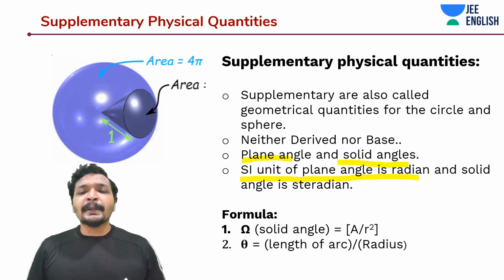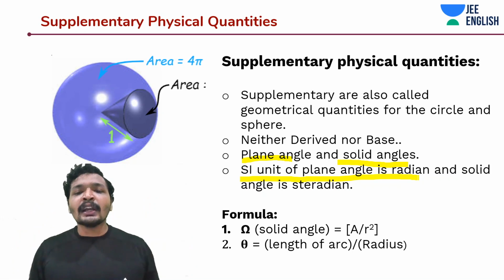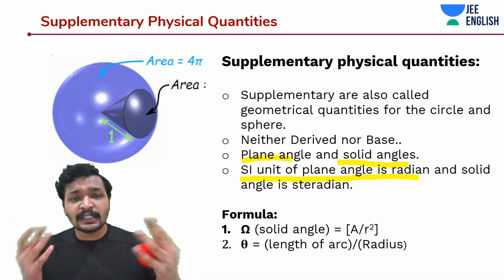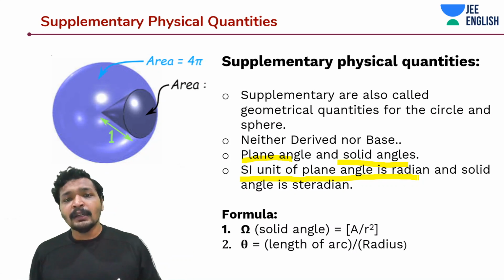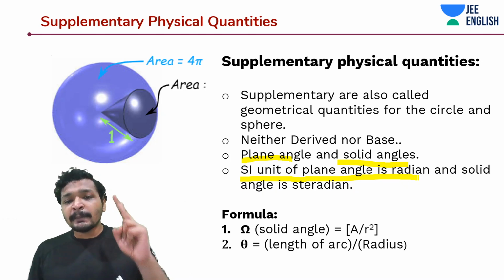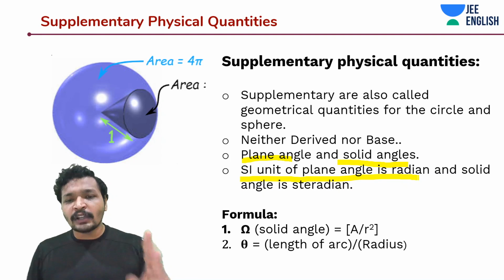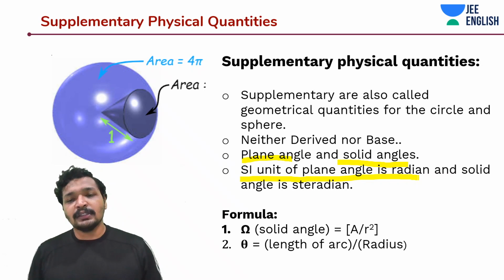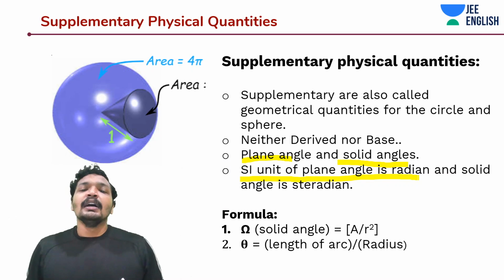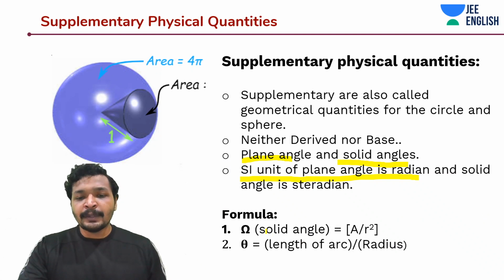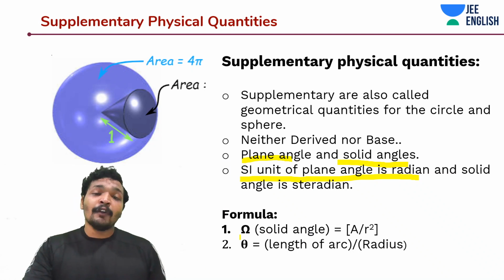And the speciality of supplementary physical units is they do not have any dimensions. They are neither base quantities nor derived quantities. They cannot be derived from any other base physical quantities. The two types are plane angle and solid angle. Supplementary physical quantities are basically used in geometry and mathematics to express things like circle, sphere, etc. And just for your information, this might be useful in some of your competitive exams.